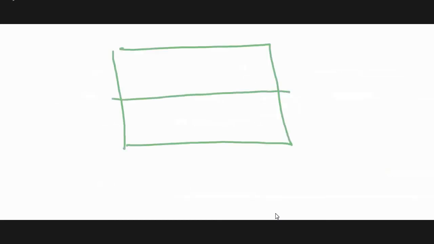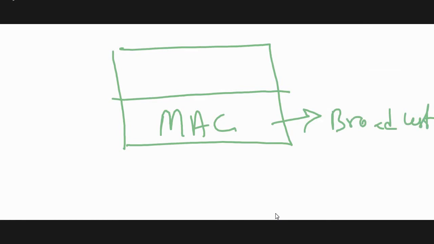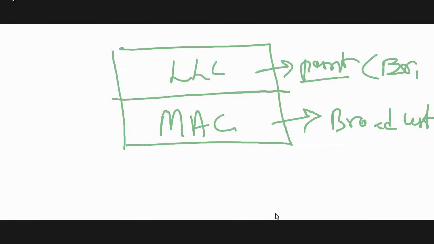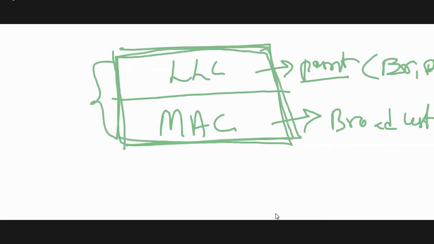Initially, when the SAR is given, the data link layer is divided into two sublayers. The lower part is called MAC, Medium Access Control. It deals with the broadcast transmission network. The other one is called LLC. It deals with the point-to-point transmission networks, where error control and flow control exist. The combination of the medium access control and the link control is called data link control.